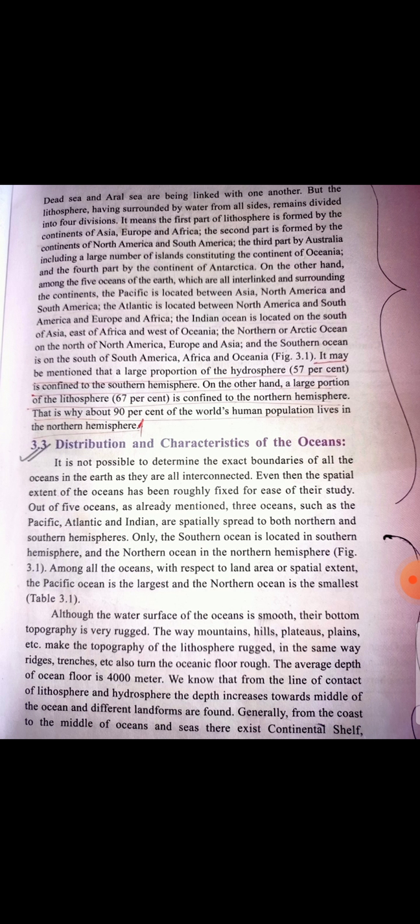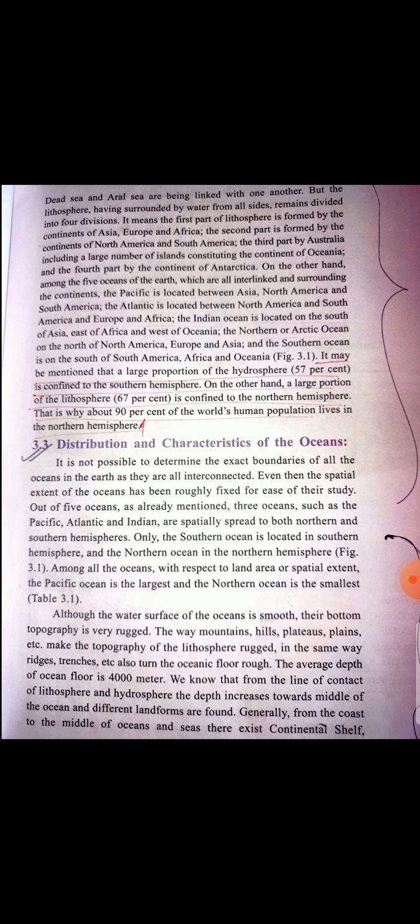That is why about 90% of the world's human population lives in the northern hemisphere, because mostly land surface, the lithosphere, is present there. The southern hemisphere is mostly constituted by water bodies, the hydrosphere.